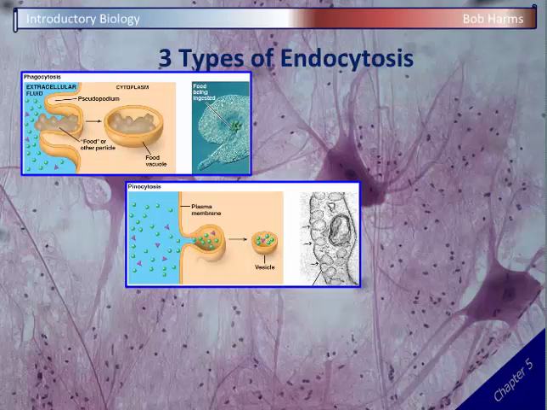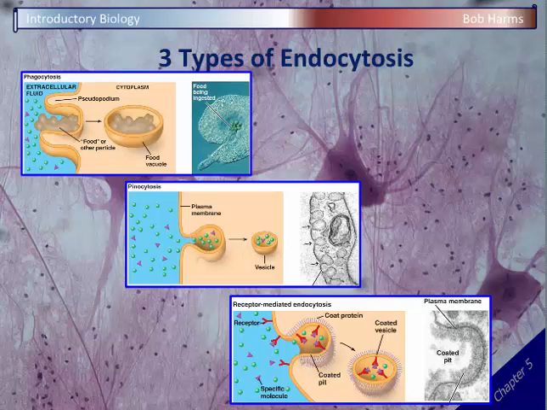And actually we see under the electron microscope here, a picture on the right, here's a cell with several pits and undergoing lots of pinocytosis. Now, one of the drawbacks, though, to pinocytosis is what if the cell needs to take in a very specific chemical and there's not very much of it outside the cell? Then when the cell makes a pit and pinches it off and brings it inside, it may come up empty. And so a way to avoid coming up empty is this last type of endocytosis that's called receptor-mediated endocytosis.